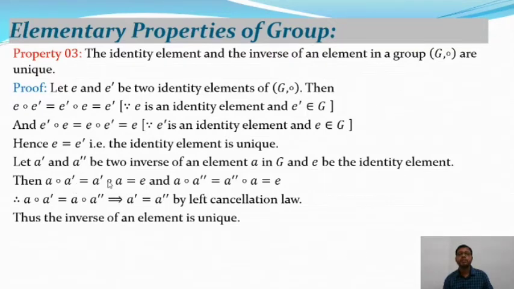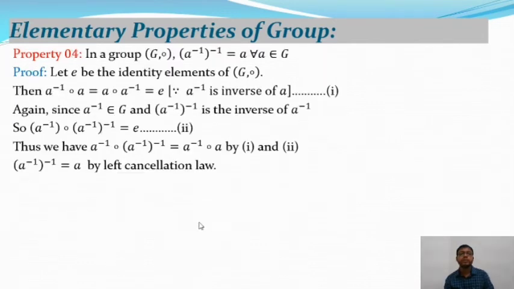Okay. So now combining these two equations, we get A composition A dash is equal to A composition A double dash, and by the left cancellation law, from this equation we will get A dash is equal to A double dash. That is, the inverse of any element is unique. That is, the identity element and the inverse element in a group G composition are unique. Now move on to the fourth property of group theory. In a group G composition, A inverse of inverse is equal to A for all A belongs to G.